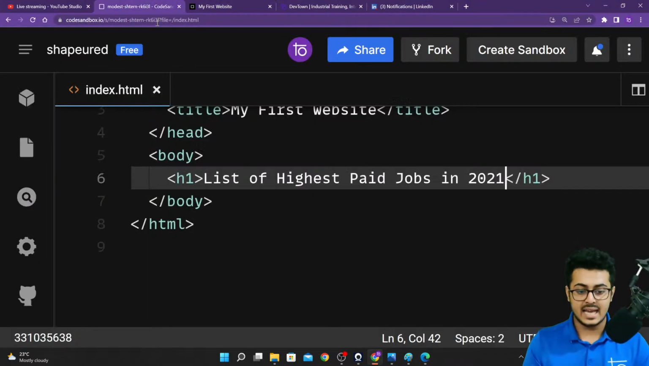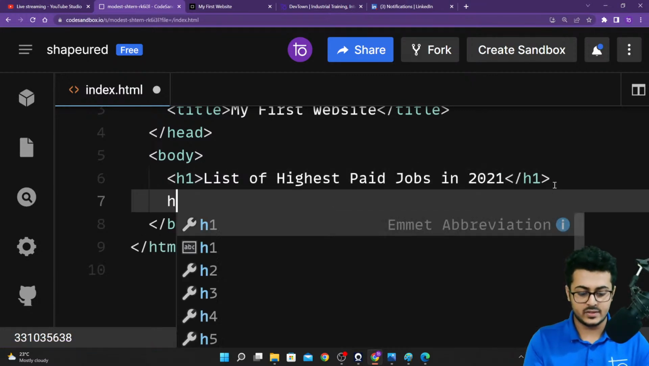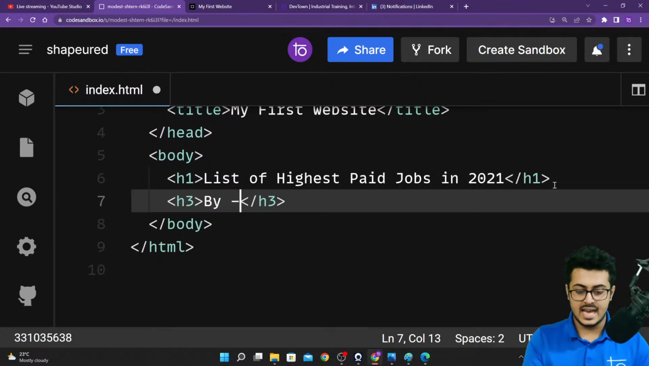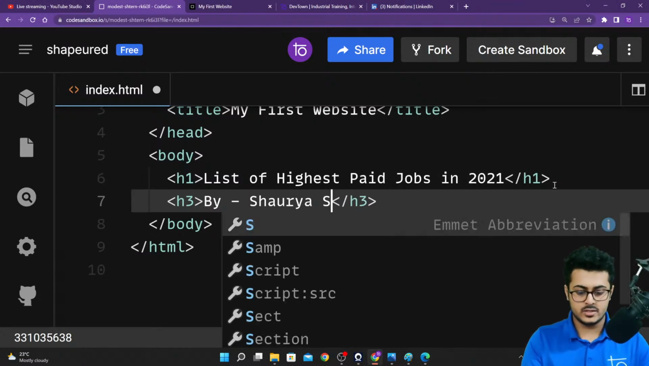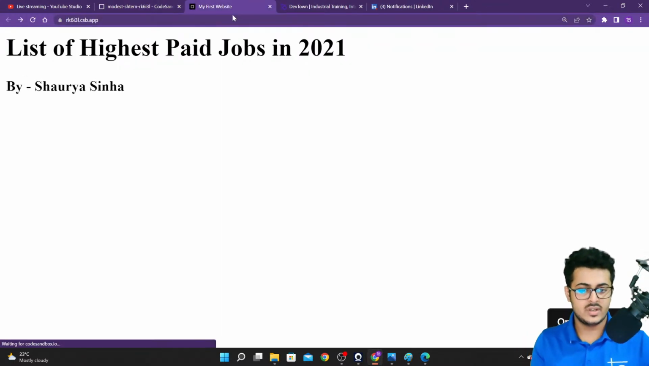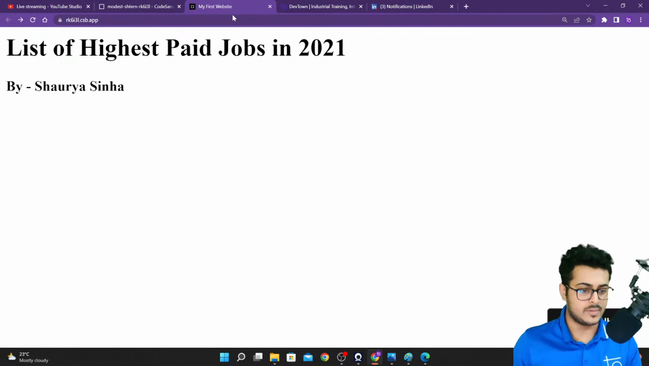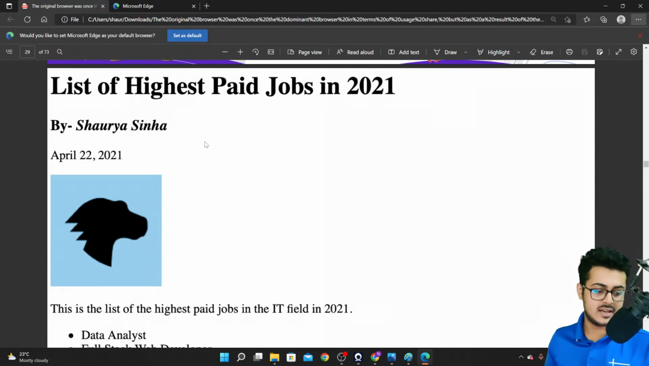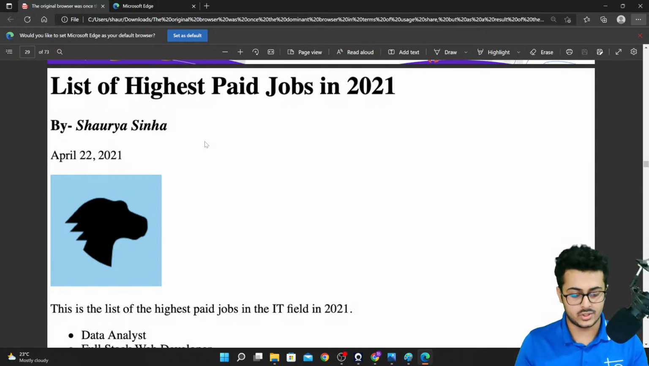So let's go back and put up the H3 tag right over here, and we'll have "by", then a dash, Shaurya Sinha. So let's save this. Let's go back to our website and reload the page. Now we are able to see a problem right over here. Although this looks the exact same as our image, Shaurya Sinha is in italics.